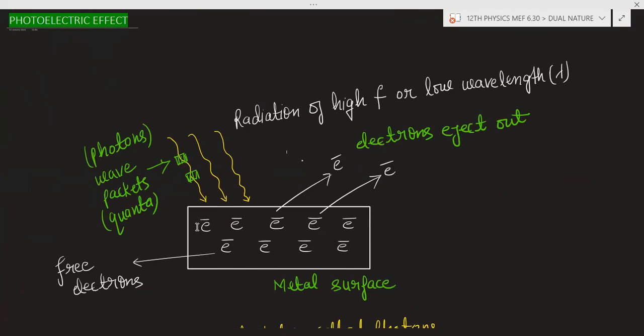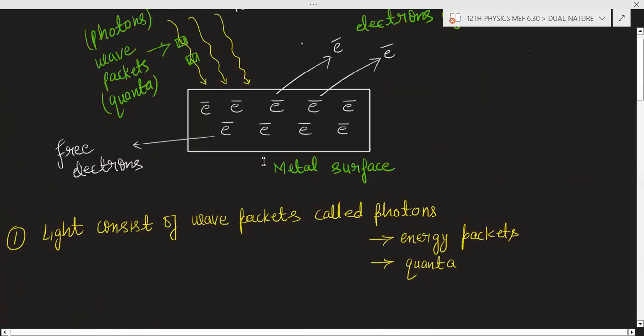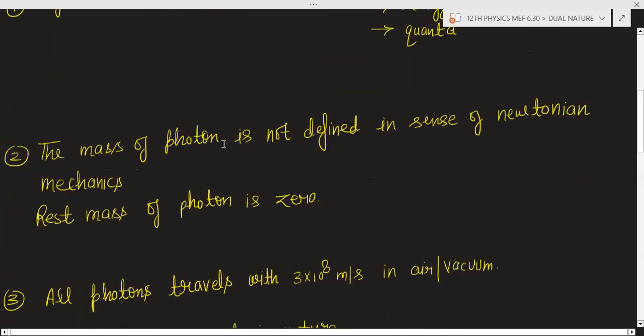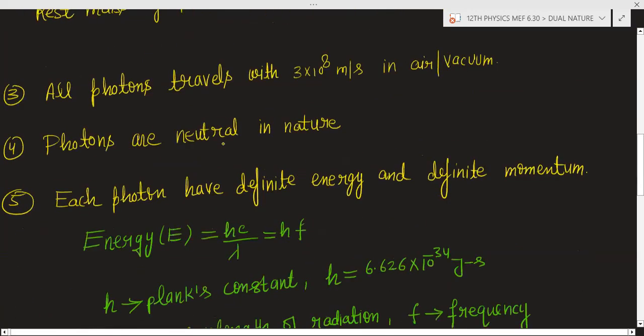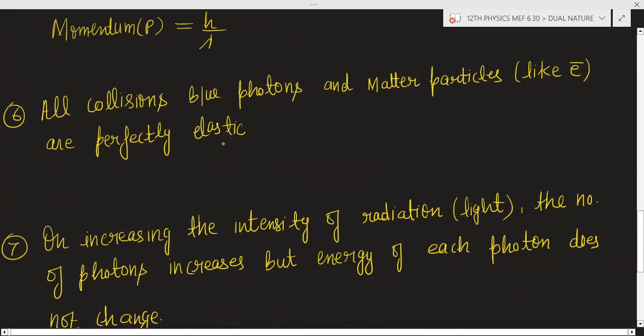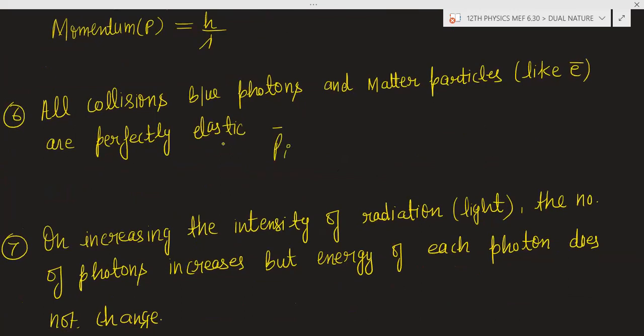If you remember 11th class, elastic collision is that collision in which the momentum is conserved as well as the kinetic energy. So the initial momentum is equal to the final momentum of the system, and the initial kinetic energy is equal to the final kinetic energy of the system.